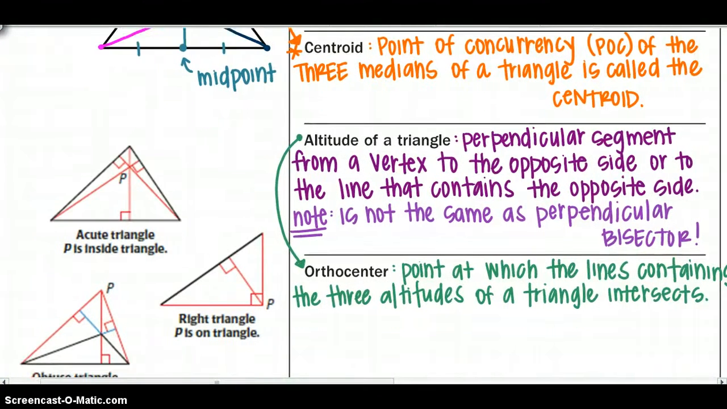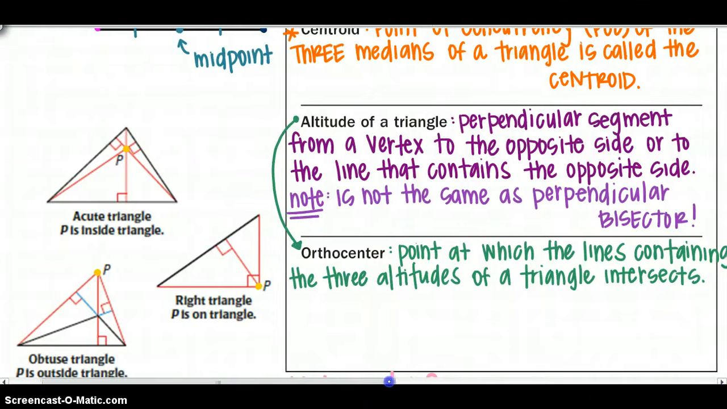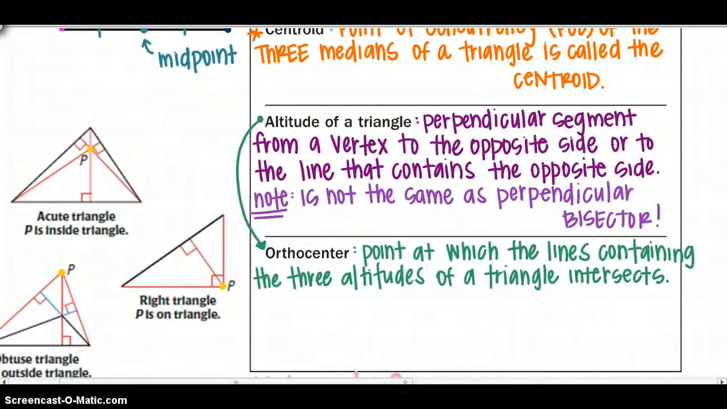Now the altitude is a little bit more complex because depending on what type of triangle you have will depend on where your orthocenter is. So notice on an acute triangle, your point of concurrency is inside the triangle. On a right triangle, your orthocenter is on the triangle. And then on the obtuse triangle, your orthocenter has to be on the outside of the triangle, and we will look at why that is. But just make sure you draw all of these things down on your paper, and then we will talk about them a little bit more in the lesson.